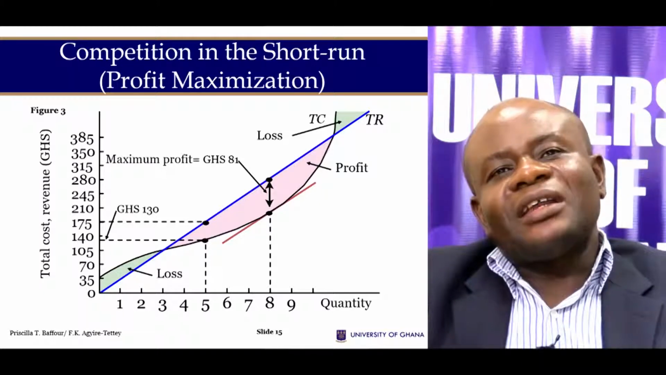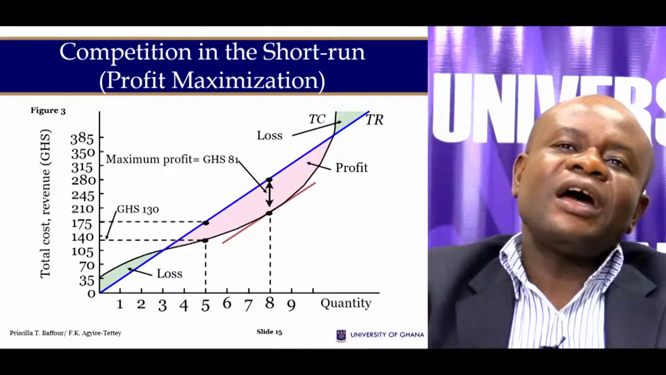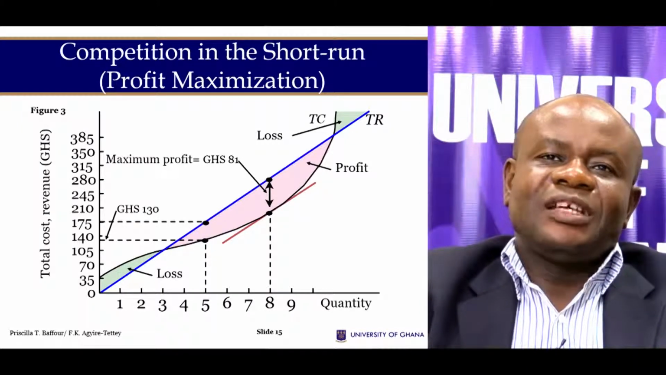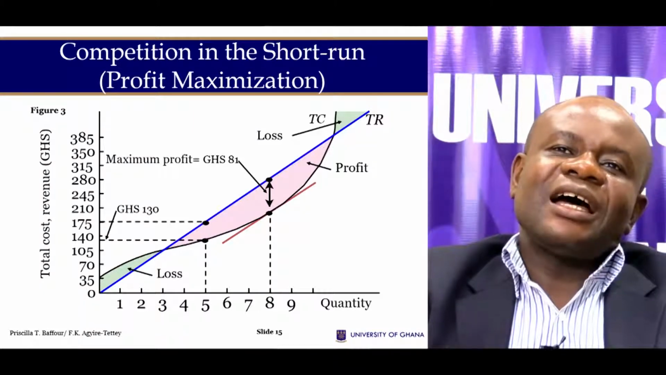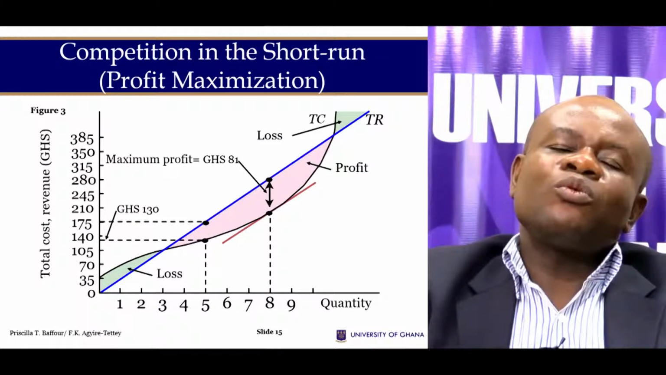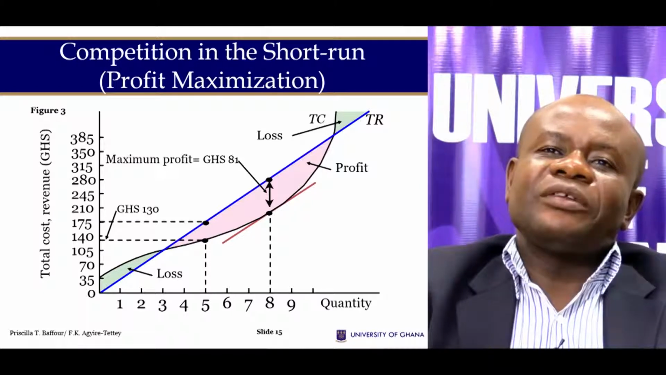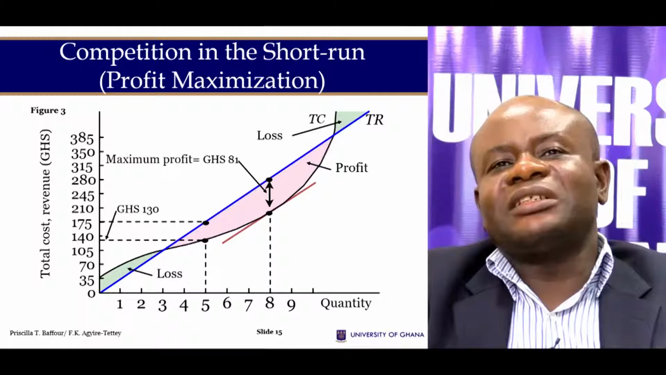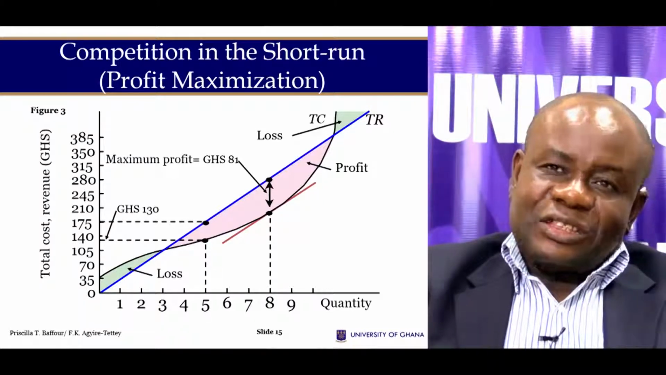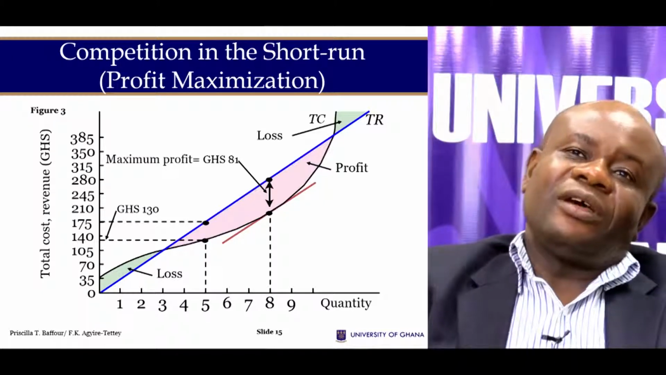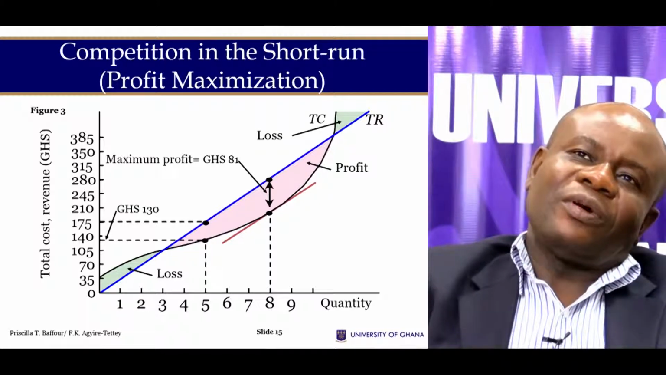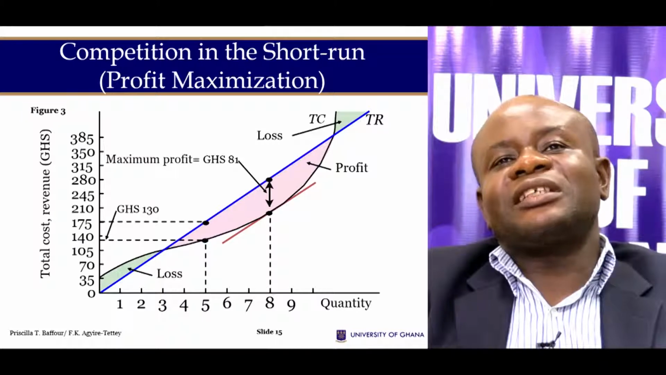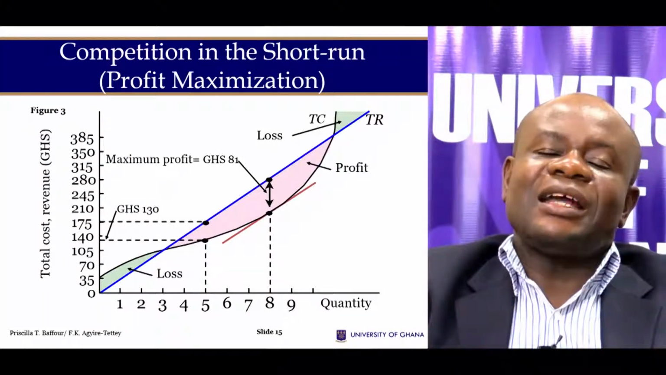How did we arrive at this? What we did was to draw a line that is tangential to the total cost curve. And that line of tangency must be equal to that of the total revenue. In other words, remember, we must equate marginal revenue to marginal cost. And the slope of the total revenue is the marginal revenue, and the slope of the total cost is the marginal cost. So when these two lines are parallel, it means the slopes are the same.